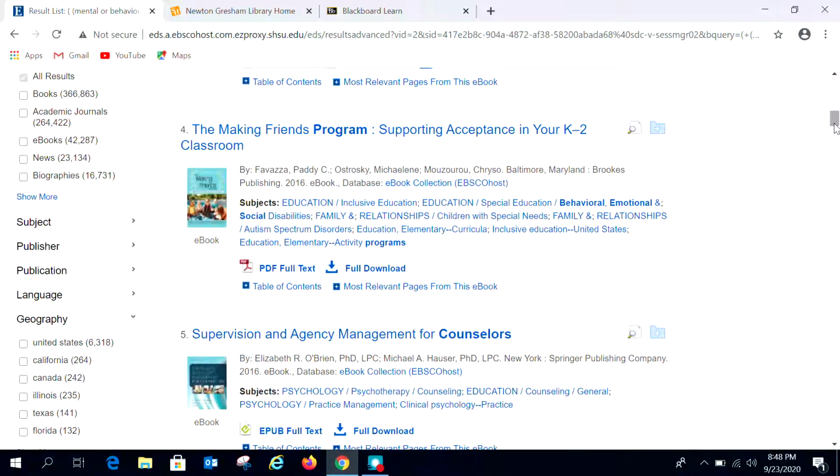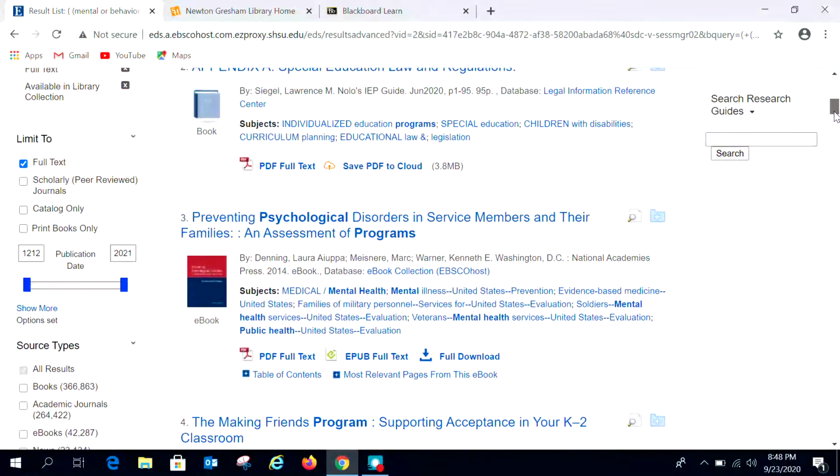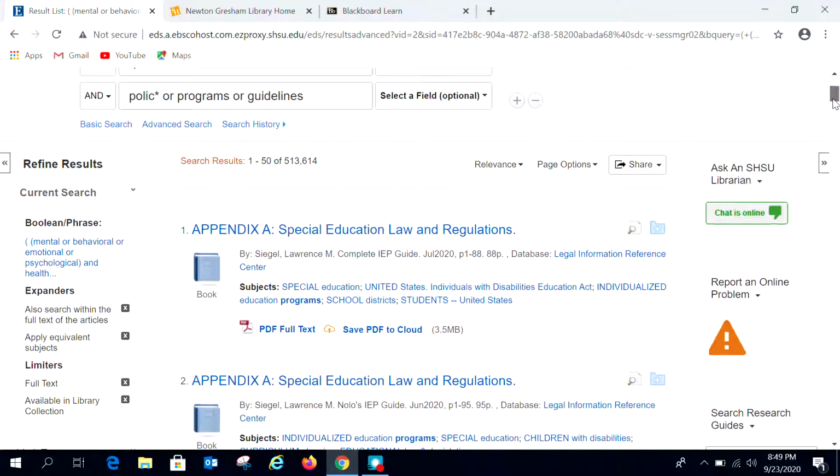Now you don't have to do that, but it's handy if you want to. And again, that geography will vary depending on your results. In this particular case, we don't see Mexico listed because we haven't retrieved a result where that is a geographic area being studied or being presented to us.